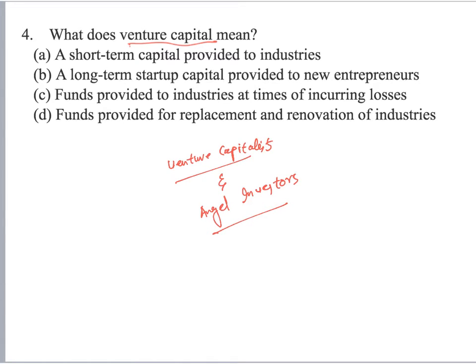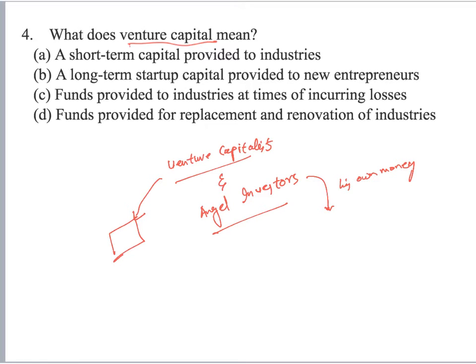Venture capitalists are those who pool money from the public and invest in a startup or an innovative company. An angel investor is the one who invests his own money in a startup venture or a certain innovative upcoming industry. He is called an angel investor.